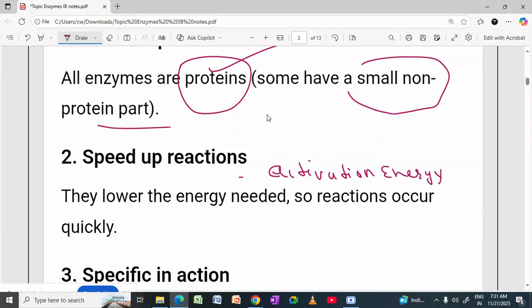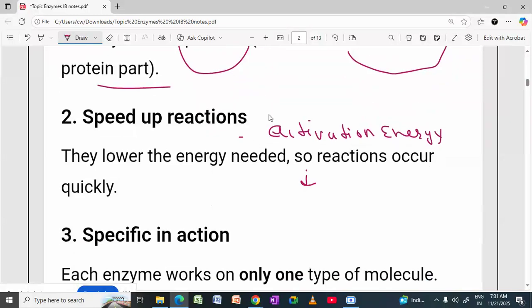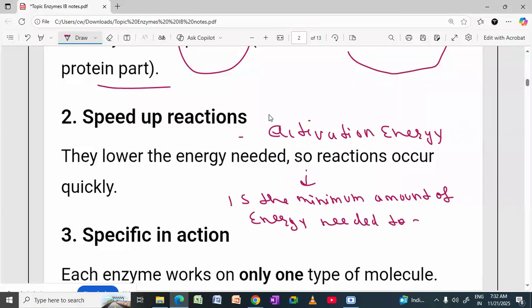So what is the activation energy? This you can write down. Activation energy is the minimum amount of energy needed to start a chemical reaction.